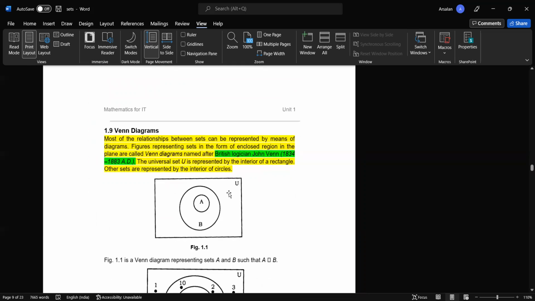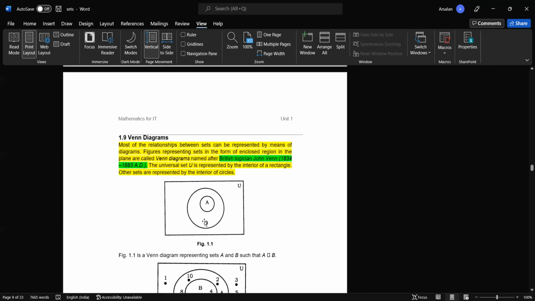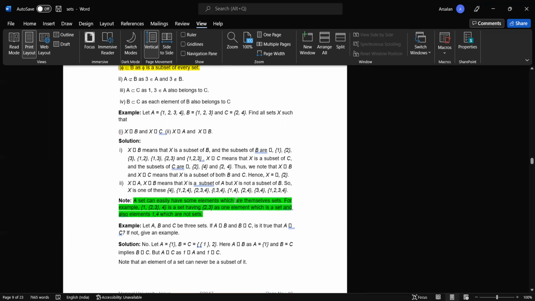This is a kind of universal set, which you can think of as something superior to the sets we are talking about. So if B is a set and A is a set, then all the sets are present inside the universal set. So universal set is a bigger fish. Or I say it is a sea, and all the sets are fish in that particular sea.